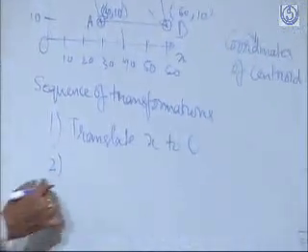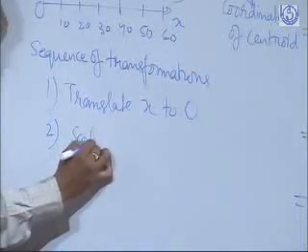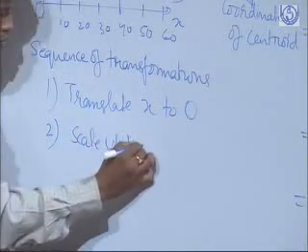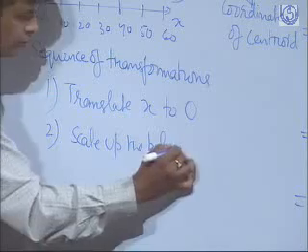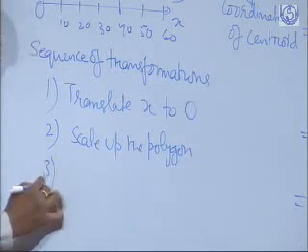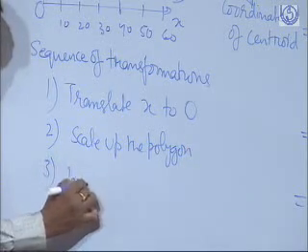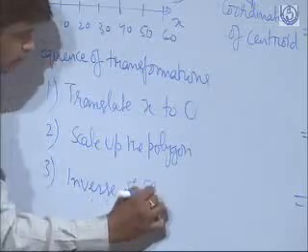Second is scale up the polygon. Third is the inverse of step 1.